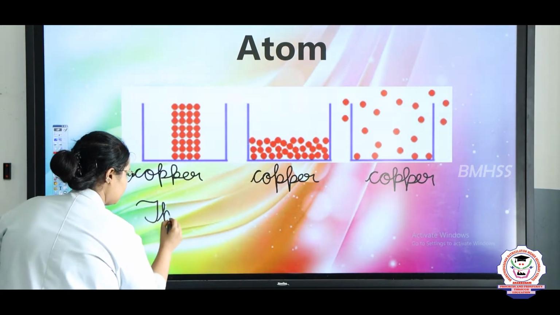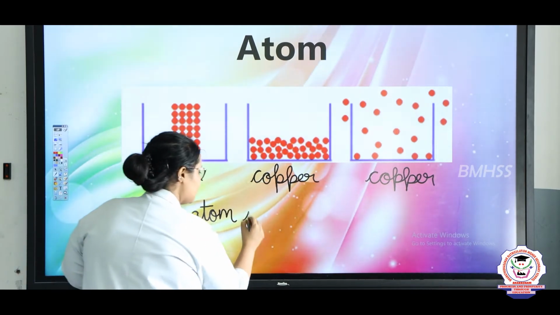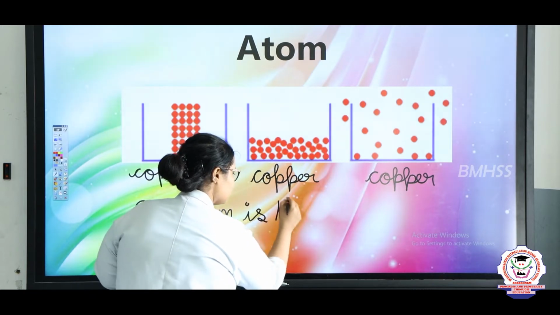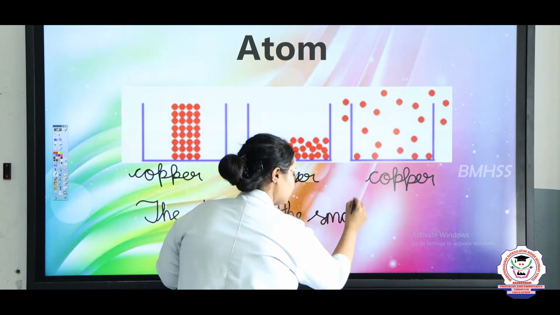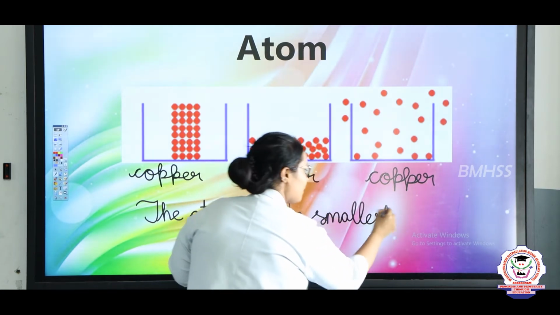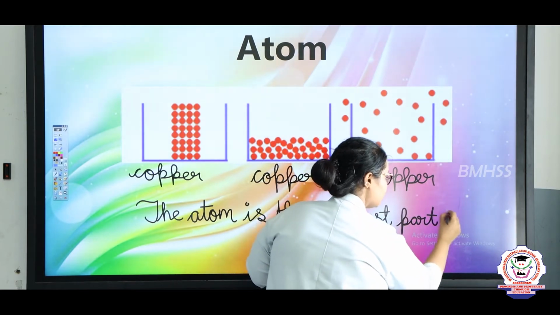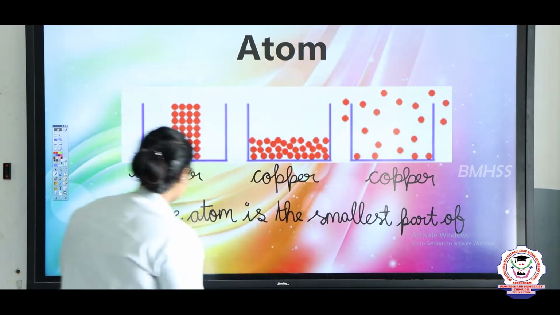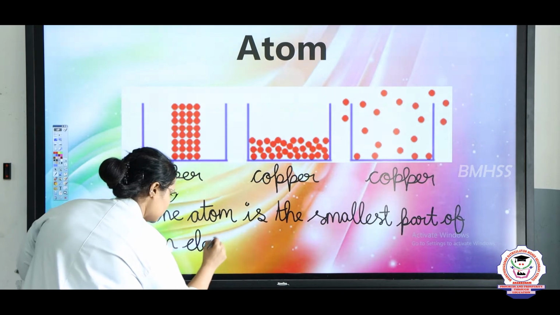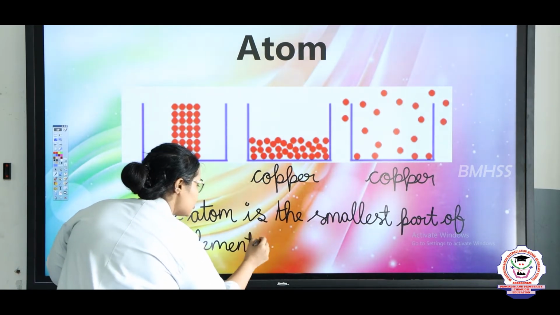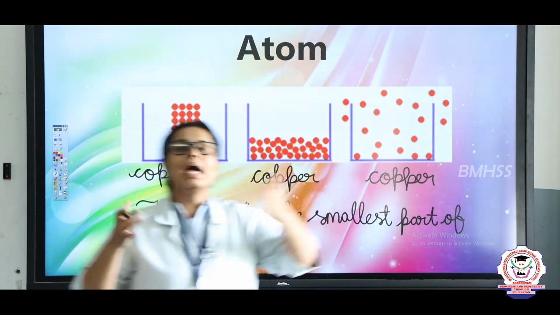The atom is the smallest part of an element. Okay, children? So, this is the definition of an atom. So, atom is what? It is the smallest part of an element.